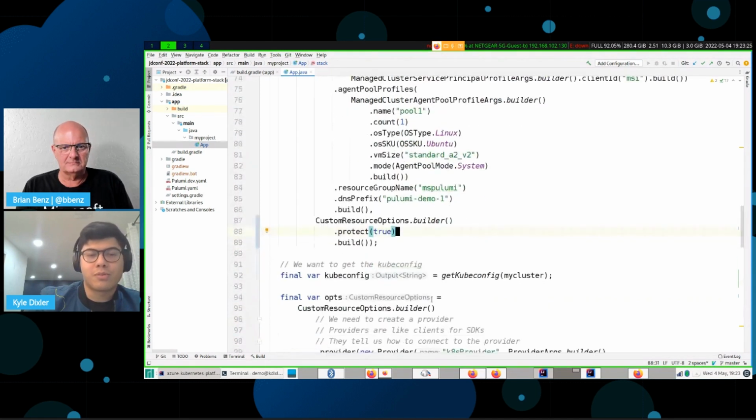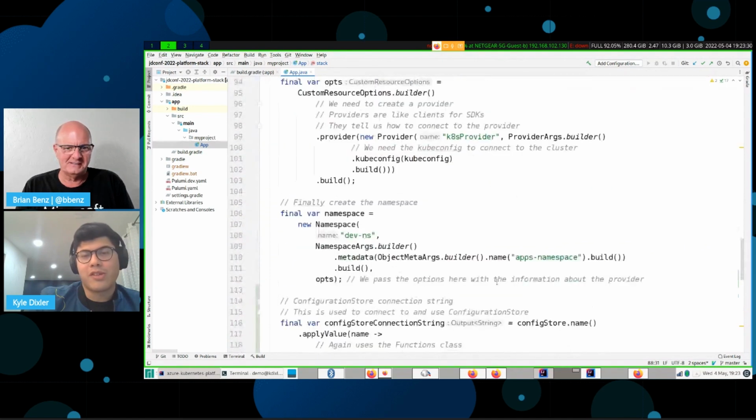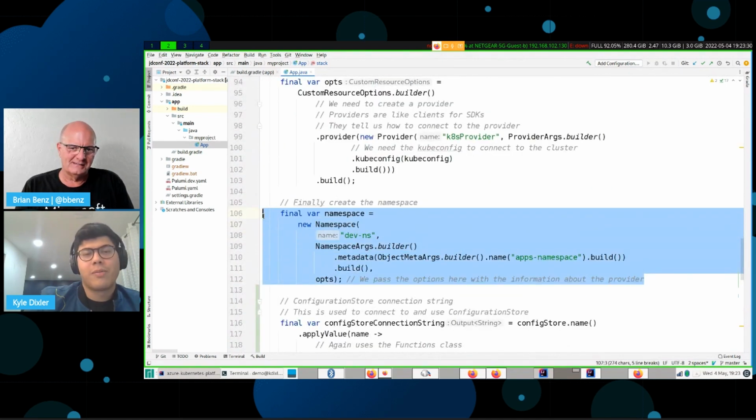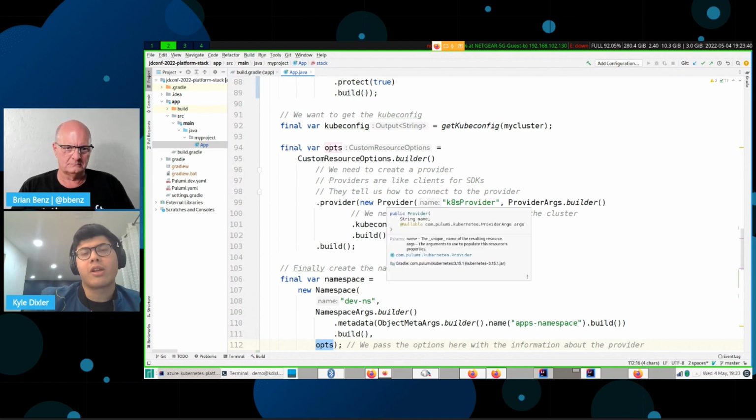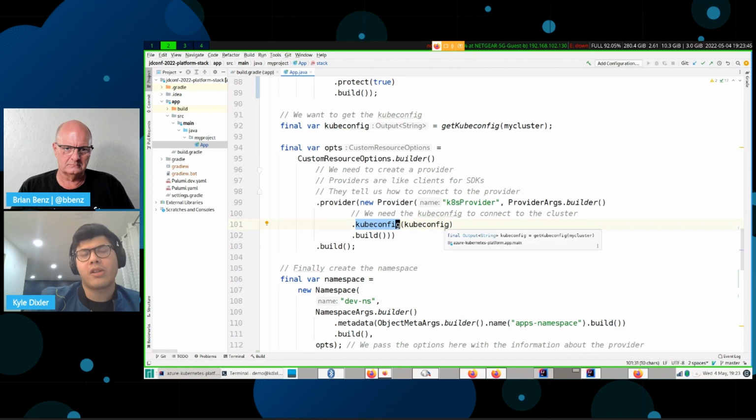So in order to deploy a namespace to that cluster, we're going to need to get these ops over here. So these are resource options, and you saw them up there earlier. We need to tell it how to connect to Kubernetes. So we've got this thing called a kubeconfig. It's basically like an authorization token or an API key. And we can grab it from the cluster over here and feed it in here. It's kind of like a client for an SDK, if you're familiar with that.